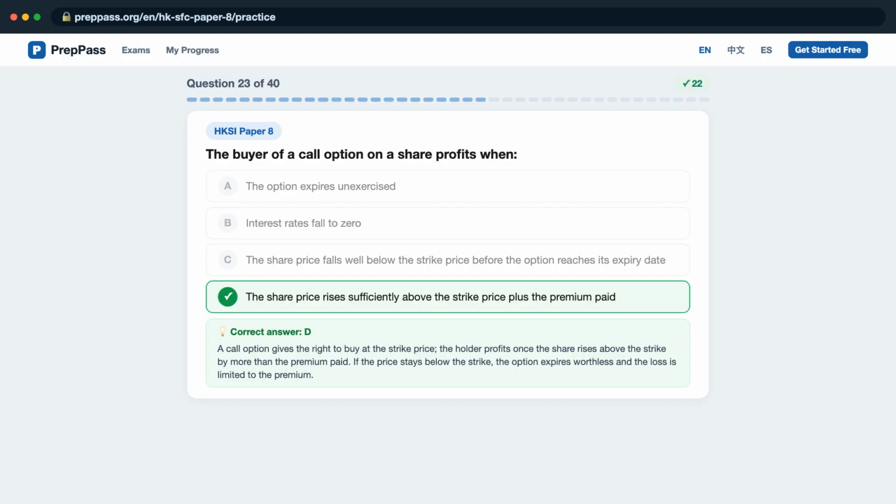A call option gives the right to buy at the strike price. The holder profits once the share rises above the strike by more than the premium paid. If the price stays below the strike, the option expires worthless and the loss is limited to the premium.